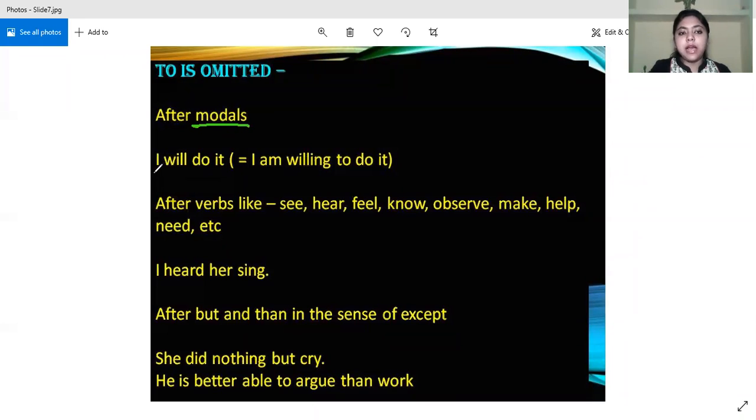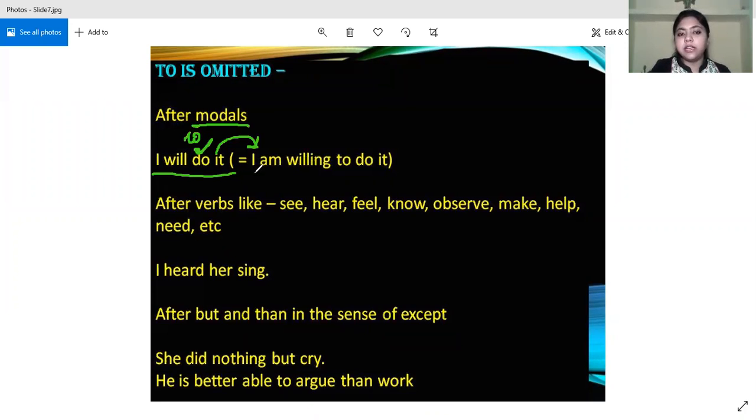Look at the example. I will do it. Here do is a non-finite verb, but there is no to over here because we are not supposed to write to. To is omitted here. This sentence is equivalent to this one, I am willing to do it, written for your understanding.